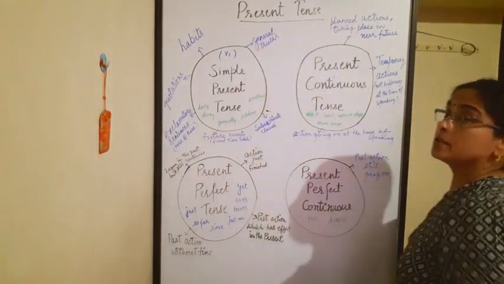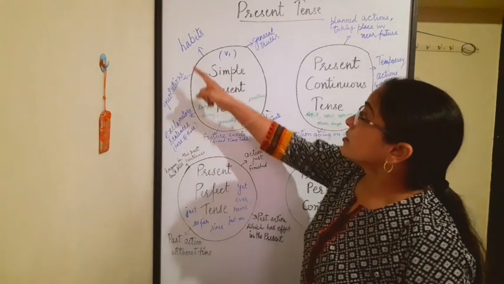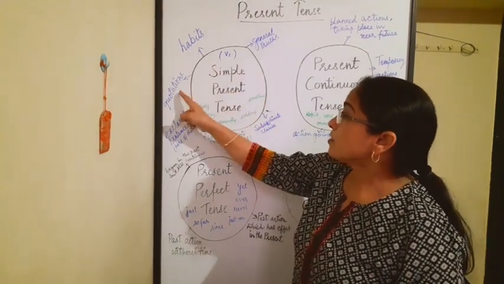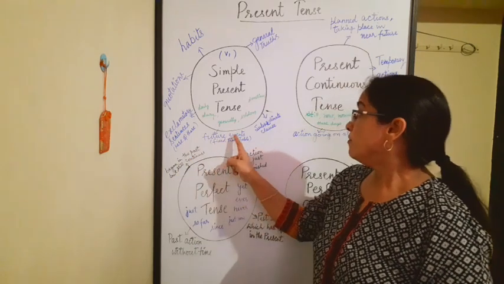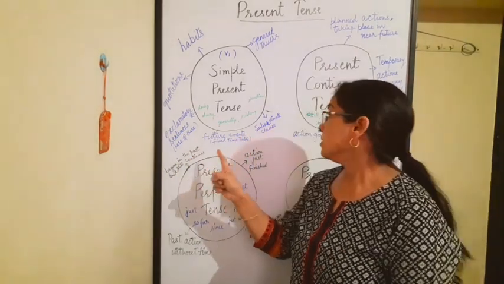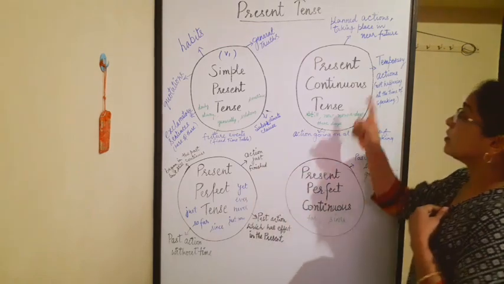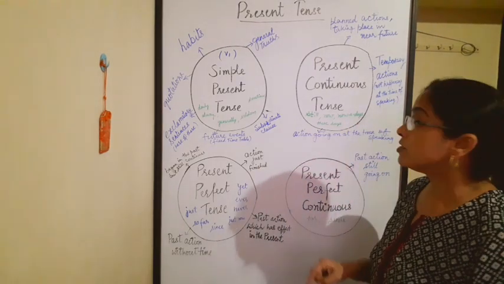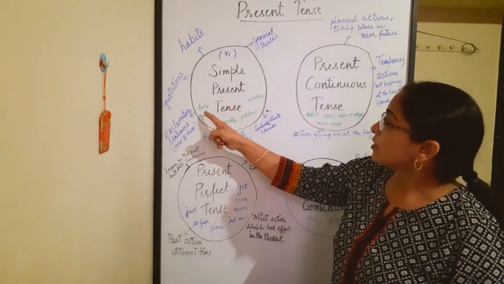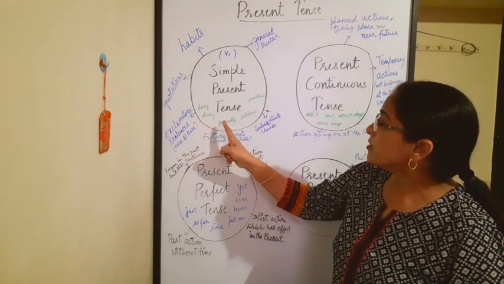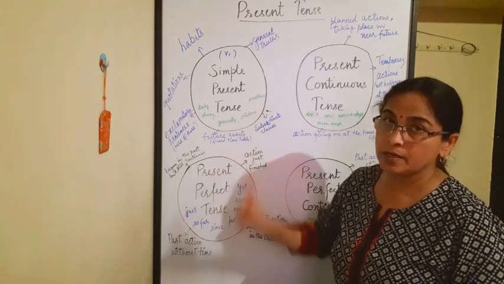So these are the uses of the simple present tense, which tells us about habits, general truths, quotations, exclamatory sentences beginning with here and there, future events which have a fixed timetable, and subordinate clause. Now second is present continuous tense. In simple present tense, which words are used? Daily, always, generally, seldom, sometimes.